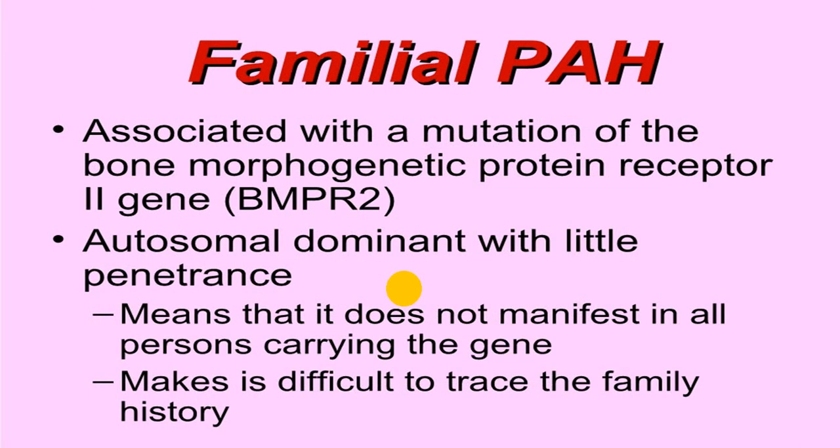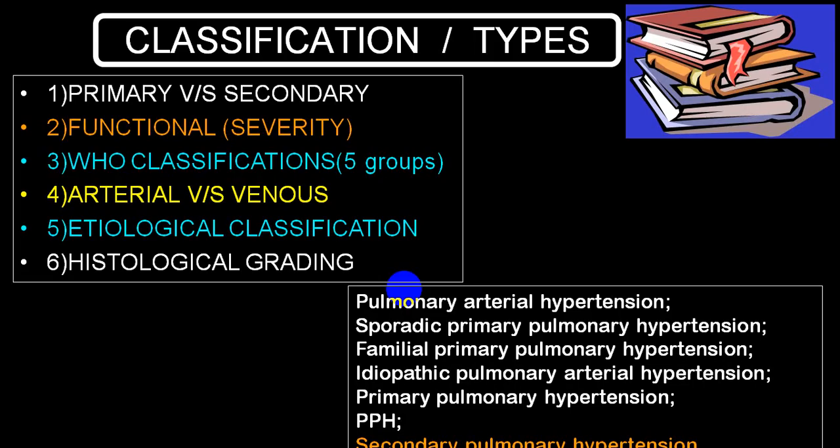There is another term called familial pulmonary hypertension, where it is secondary to a mutation of one gene, called the bone morphogenetic protein receptor 2 gene. There is a mutation in this gene which is autosomal dominant, and usually this will be seen in a family. Strong family history will be present. Then that is labeled as familial.